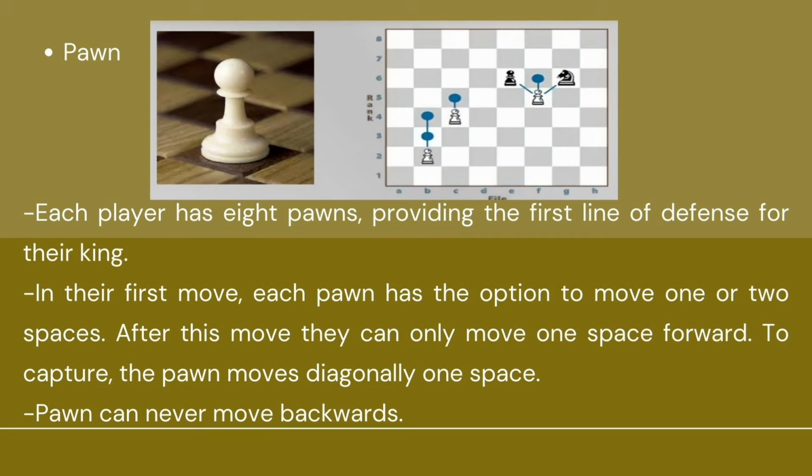And then, kapag nag-capture tayo ng opponent pawn, diagonal ang pag-capture. Just like on the picture po. So, diagonal only. And then, take note that pawn can never move backwards.